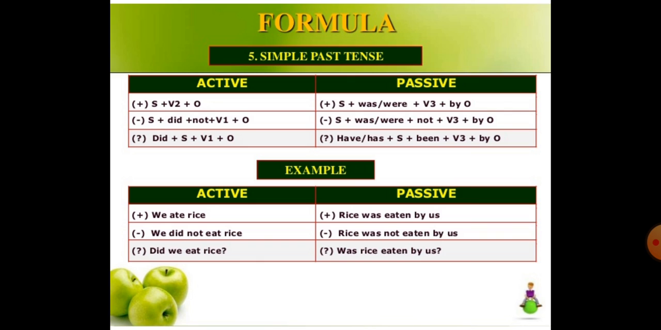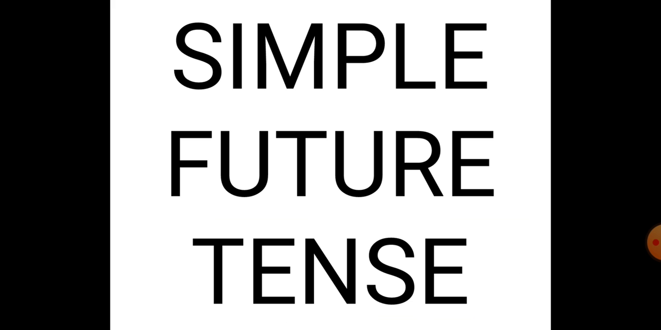Here we change into us. Then object becomes subject. That you need to remember. Did we eat rice? Then did will change into was or were according to the subject. So, was rice eaten by us? So this is about the past tense.